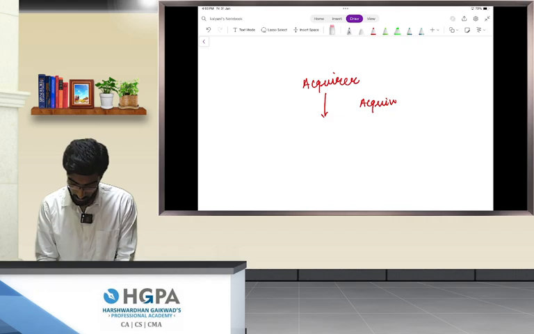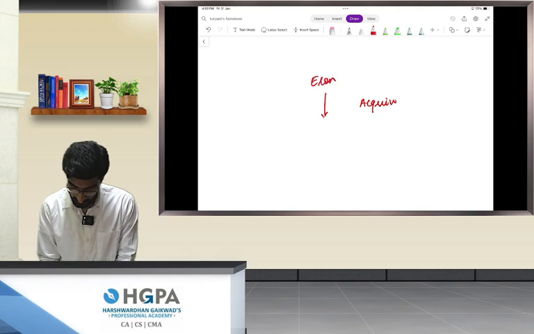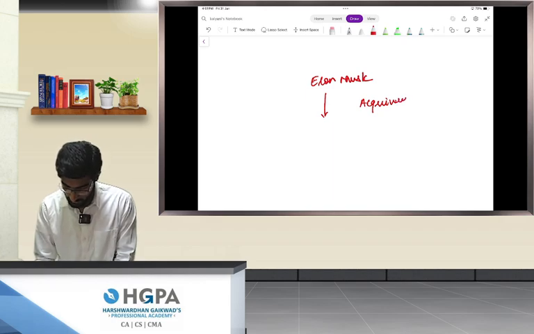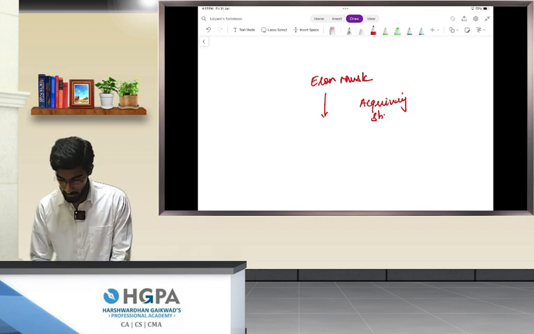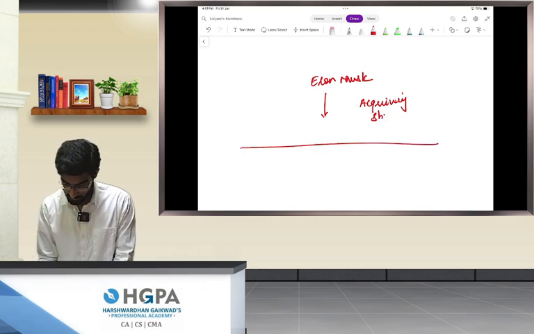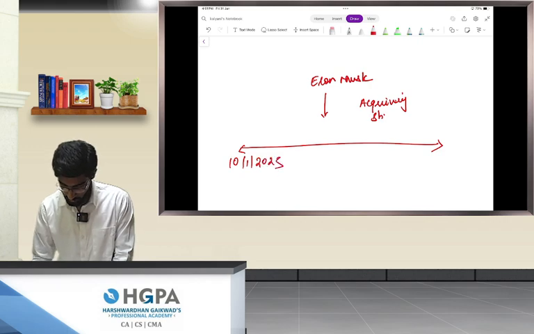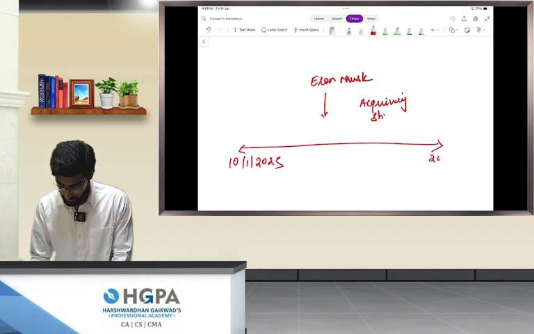Okay, I will not use the word acquirer. Elon Musk is acquiring shares through an open offer, a voluntary open offer, let's say from 10th January 2025 to 20th January 2025.